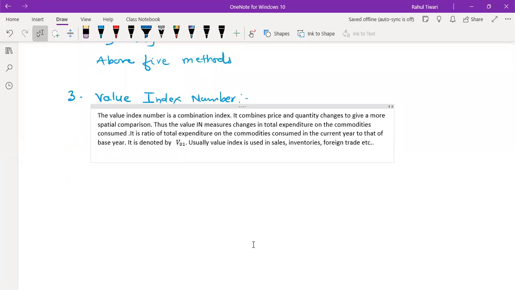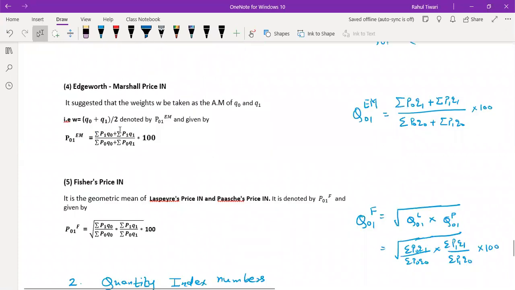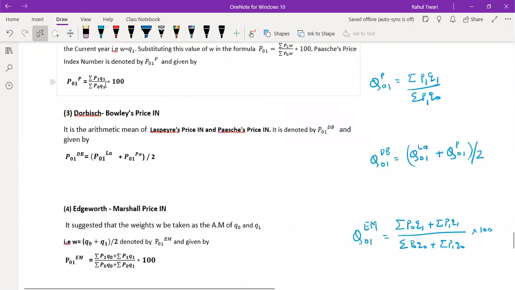Then go to the notations part. V01 is equal to, using some notations here.